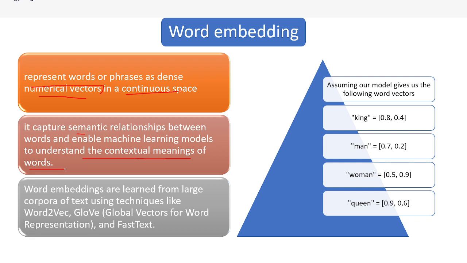There are many techniques that work on large numbers of data, a large corpus of text, such as Word2Vec, GloVe (Global Vectors for Word Representation), and FastText. These are all word embedding techniques.